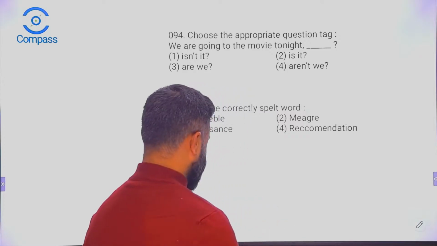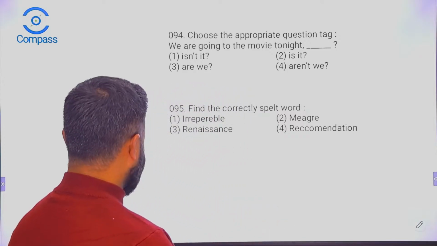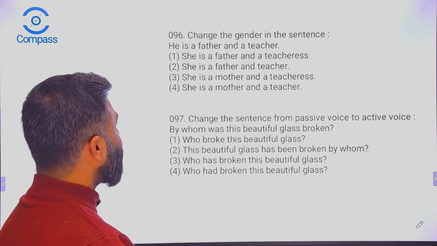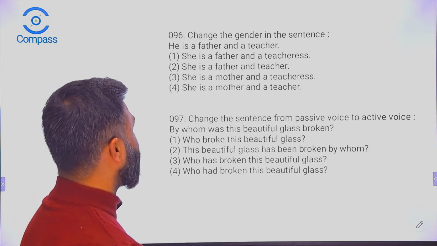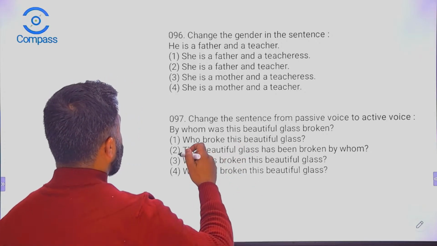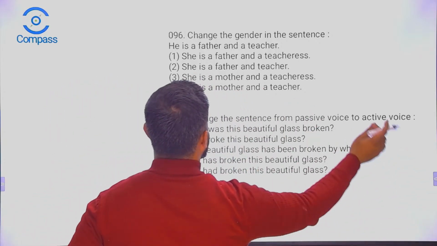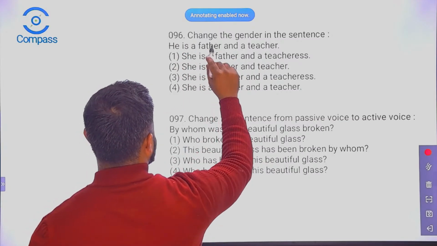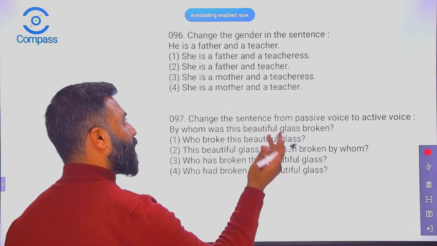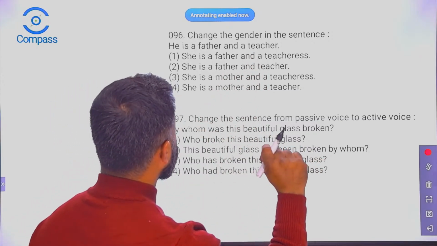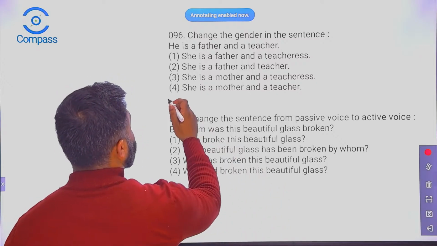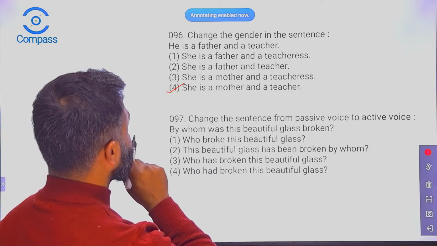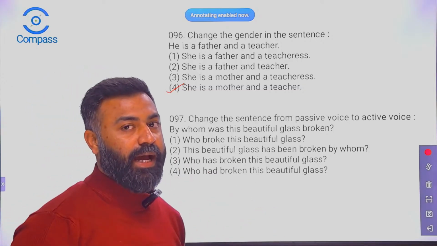Do we have any? Or these were the only ones? I think we have some more. Yes, we have. Change the gender in the sentence. He is a father and a teacher. All right, so we have to change the gender. He would become she. Father would become mother and the teacher would remain teacher. So she is a mother and teacher, right? That's correct. She is a mother and a teacher.